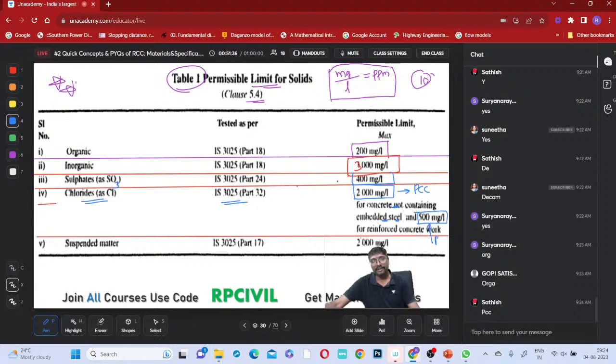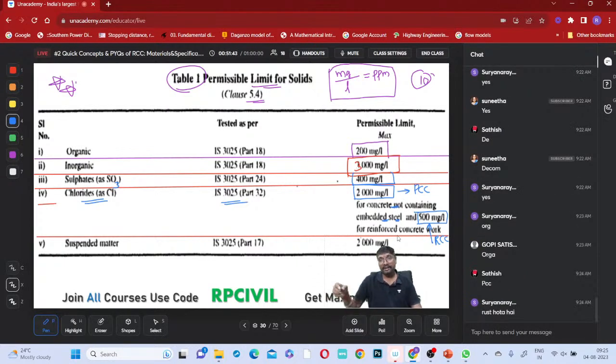That is for which one? This RCC. Okay, why? What can you understand from that? Whenever chlorides are higher, rusting will happen definitely, right?